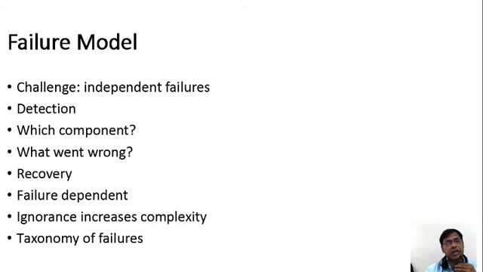So what are the chances of failures? That is the independent failure. Sometimes a failure may be of a packet or a group of packets. If a failure occurs, initially the failure will be detected. For fault tolerance, the first priority, the first method, is to detect it: how it is going to be detected, and where in the process from source to destination, as we saw in the diagram, it is stuck, in which component.